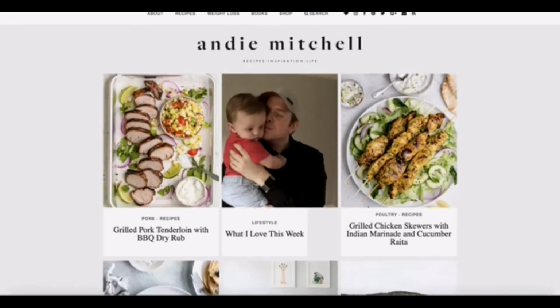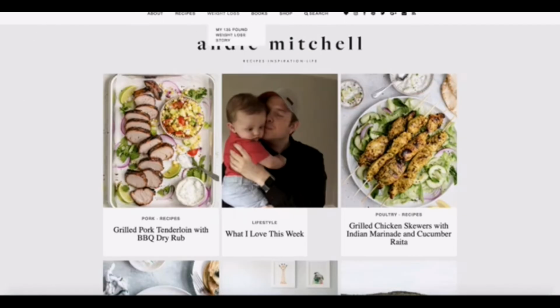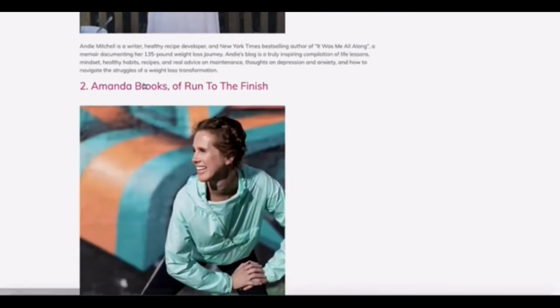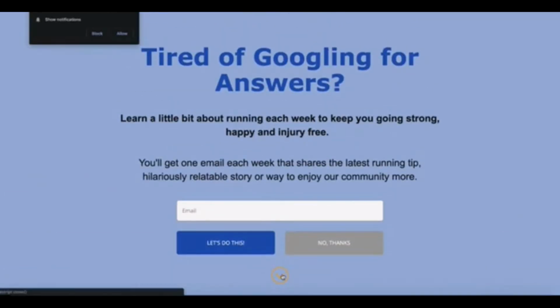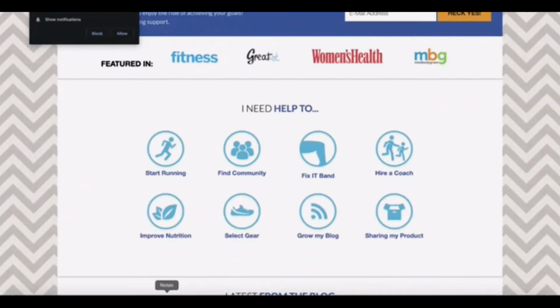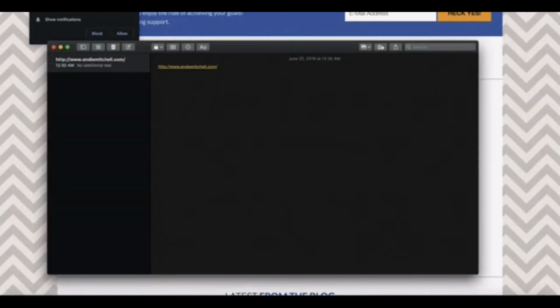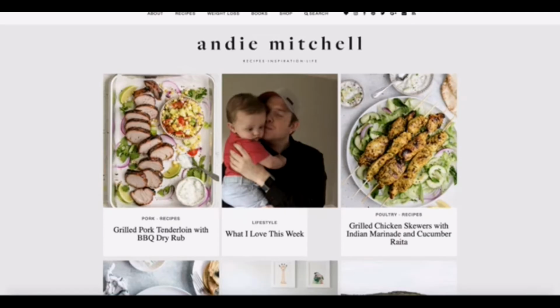Here you can see we're going to copy this blog, and we can open Notepad or whatever you have, and paste your link for this blog. You can do it for this one. You want to find, for example, for a start, 20 different blogs. I'm going to show you how you're going to use these blogs to make money online.